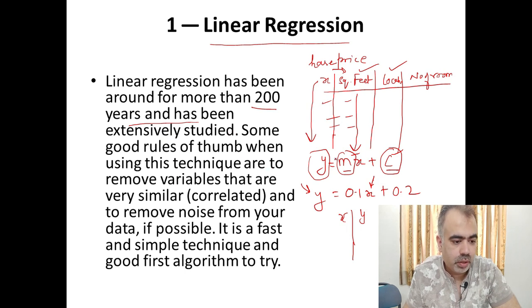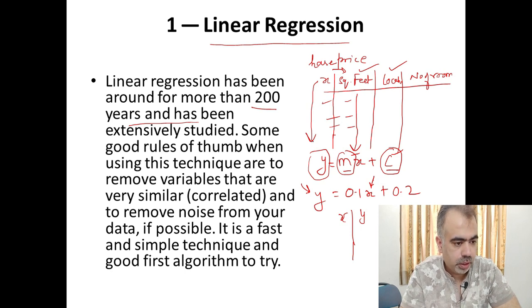One thing we have to be very careful about while working with linear regression is the columns which are correlated or very similar to each other, which have almost equal impact on the price. So you can consider only one, or only those parameters which are necessary or very important.